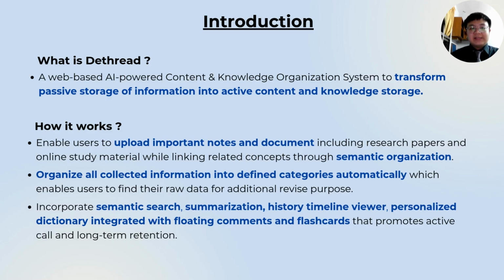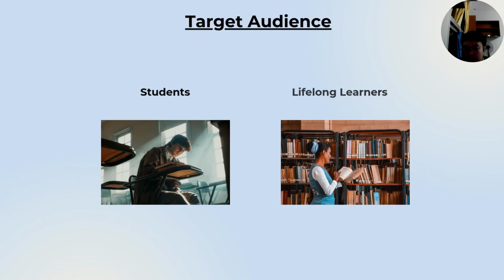So basically, D-Thread is a web-based AI-powered content and knowledge organization system to transform passive storage of information into active content and knowledge storage. How it works: my system will enable users to upload important notes and documents through semantic organization. It will also organize all collected information into defined categories automatically. It also incorporates semantic search, summarization, history timeline viewer, personalized dictionary integrated with floating comments, and flashcard. The target audience of my system is the students and the lifelong learner.